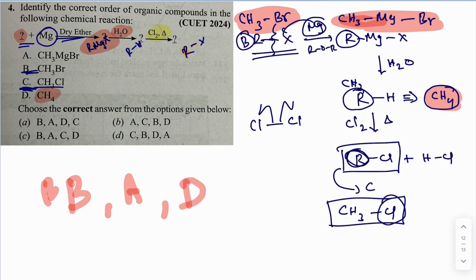What about the final one? It's methyl chloride. Where is the methyl chloride? It is compound C. So the order is B, A, D, C. Option A is the correct one.